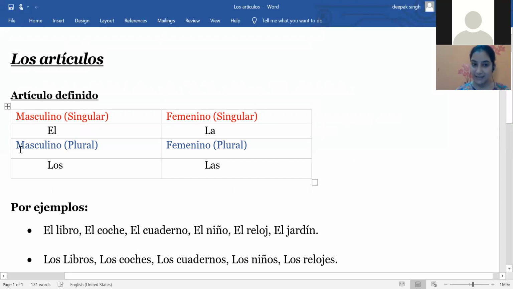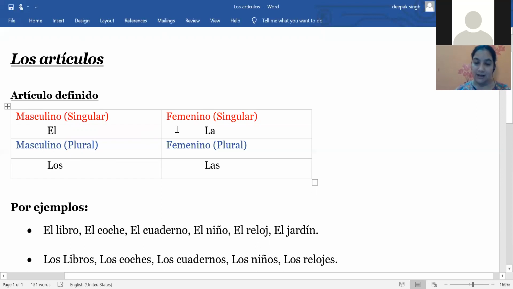For the masculine plural noun, we have to use los. It has the same meaning, the, but you have to remember that we use it with the masculine plural noun.